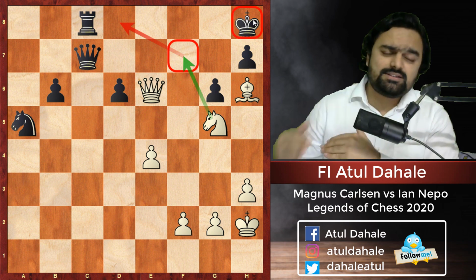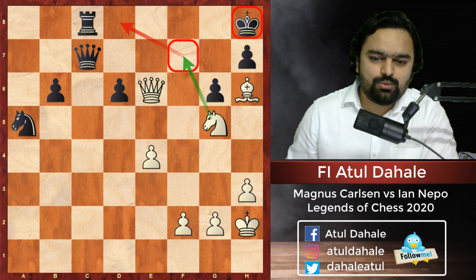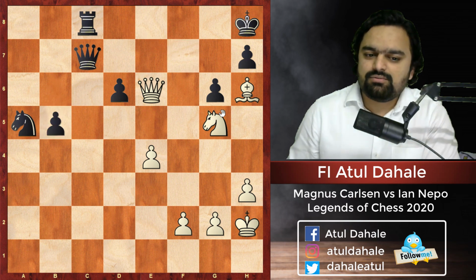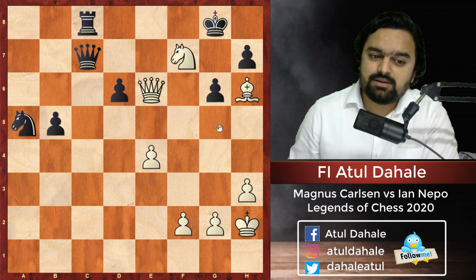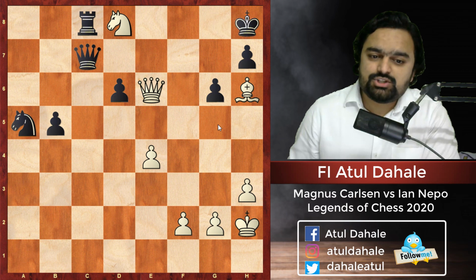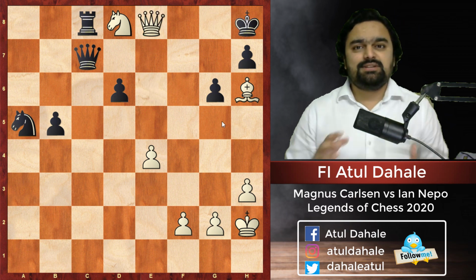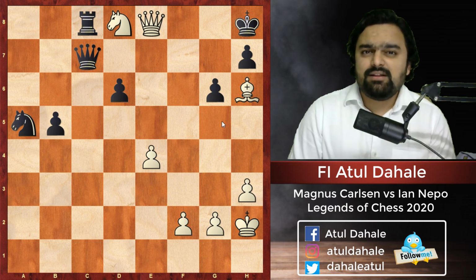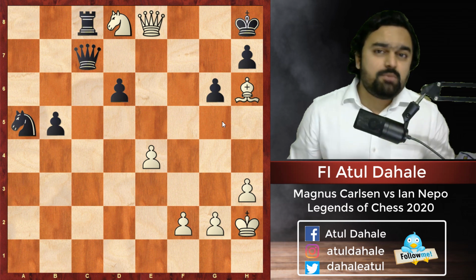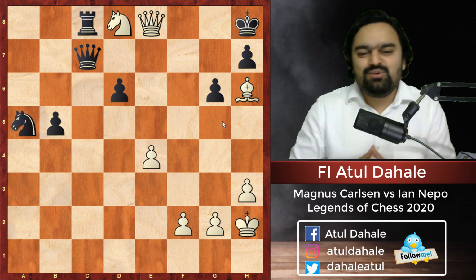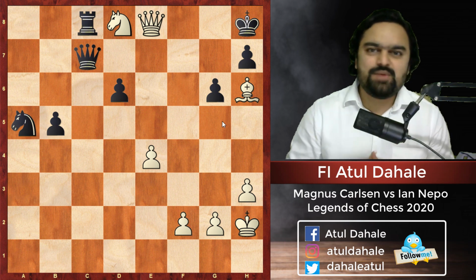Just to make things clear, I will show you. If let's suppose you play b5, then knight f7 check, king g8, knight d8 check, king h8, and now queen e8 will be checkmate. So this is the game which Magnus Carlsen played in a very crushing manner. He demolished, you can say, the Grunfeld defense by Nepomniachtchi in this game.